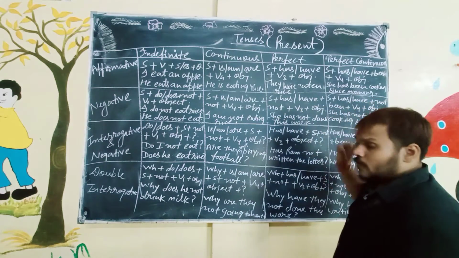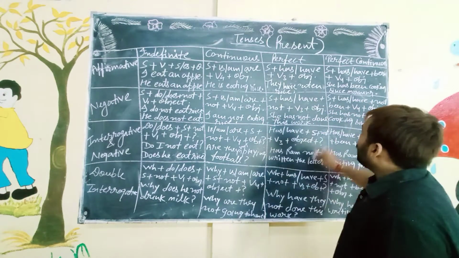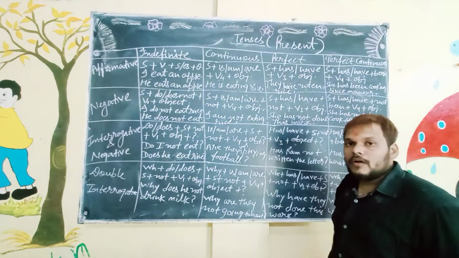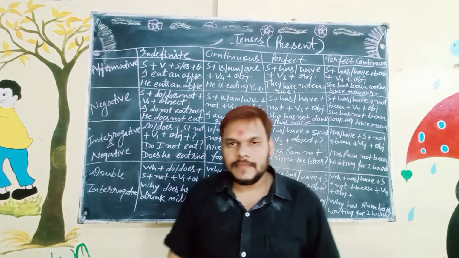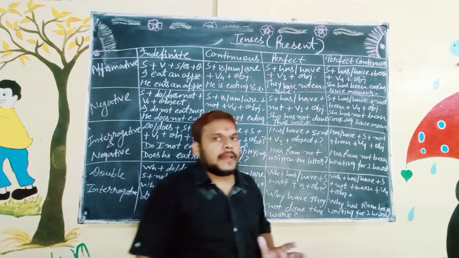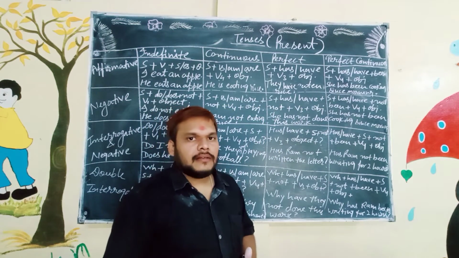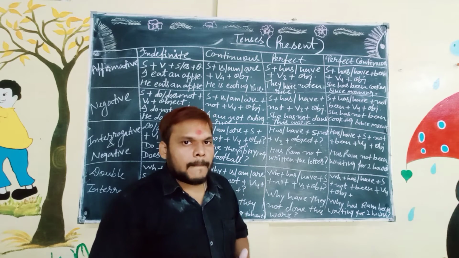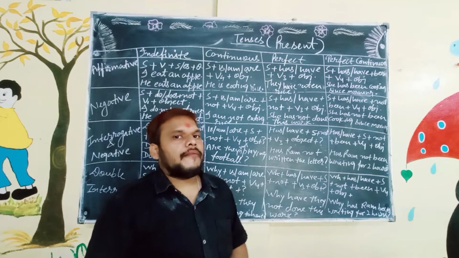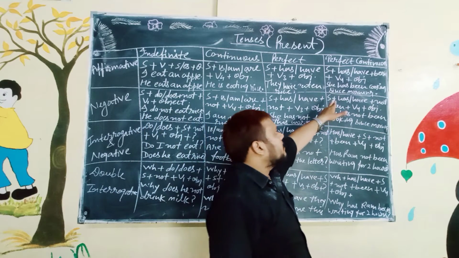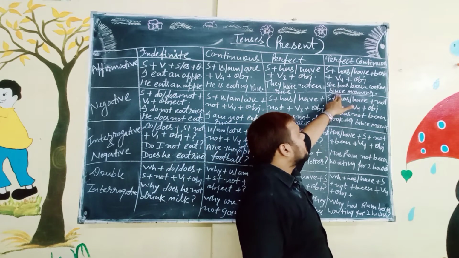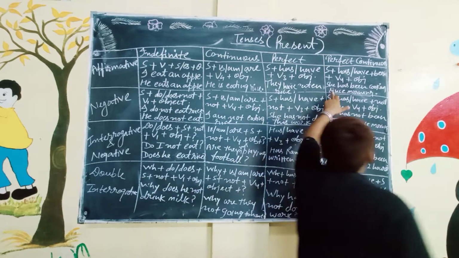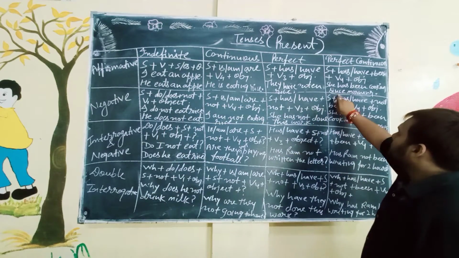Okay. One more thing. We use since and for to indicate the times. If the time is indefinite, we will use for, and if the time is definite, then I will use since. Okay. So students, she has been cooking since morning.